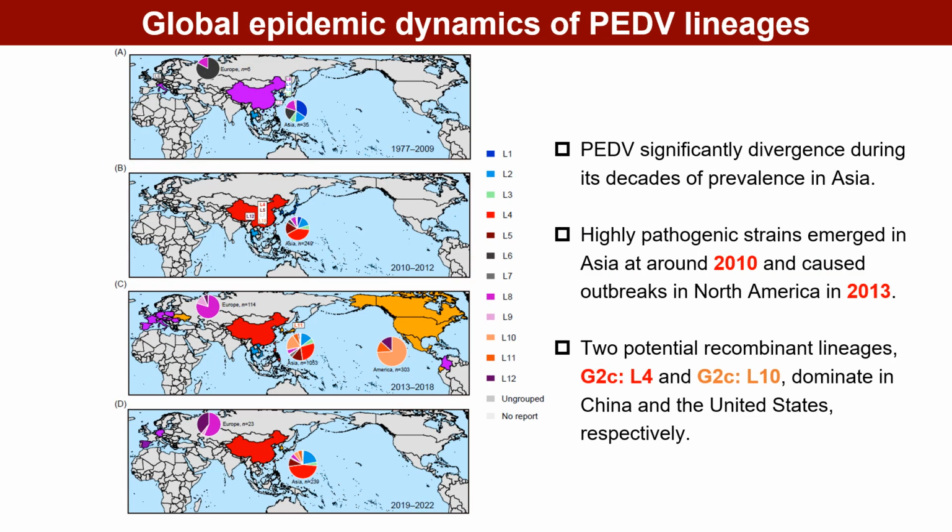Based on background information of different lineages, we reconstructed the global dynamic evolutionary history of PEDV. PEDV first emerged in Europe. During its decades of prevalence in Asia, significant strain divergence occurred. Highly pathogenic strains broke out on a large scale in Asia around 2010 and caused outbreaks in North America in 2013. Among them, 2 potential recombinant lineages, G2cl4 and G2cl10, dominate the prevalent populations in China and the United States respectively.